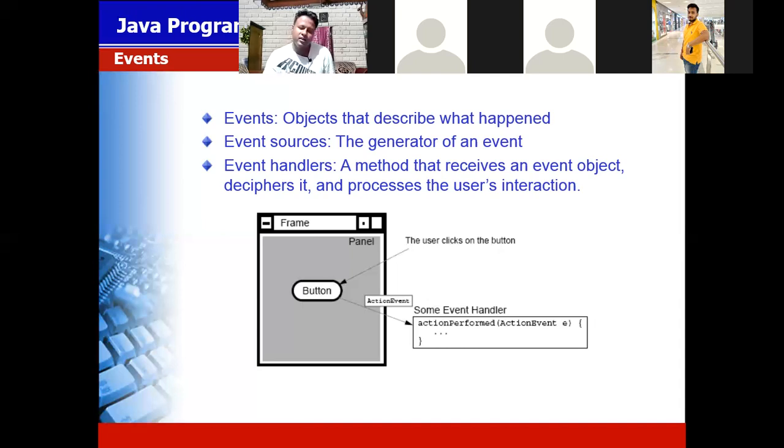Here the button where we click, the click is an event. Behind the button some kind of function is written, so that according to that function your program works and validates. So here the action click is the event, the event source is your button, and the event handler is a method that is behind your button. Behind the button one method is present, and that is the event handler method.